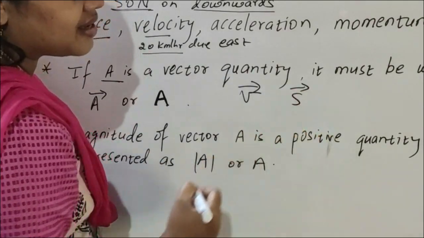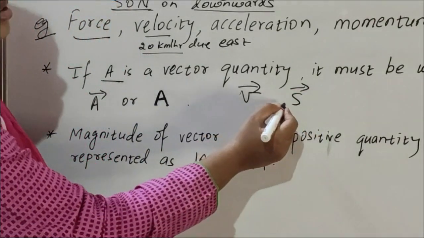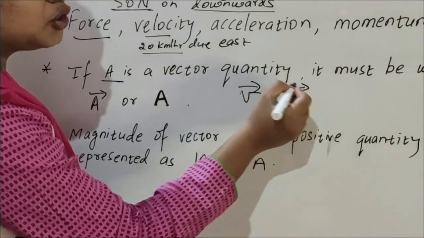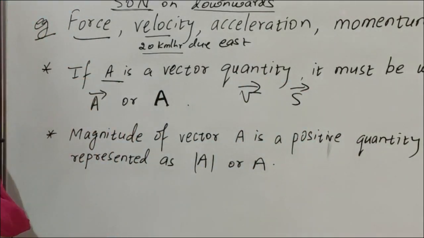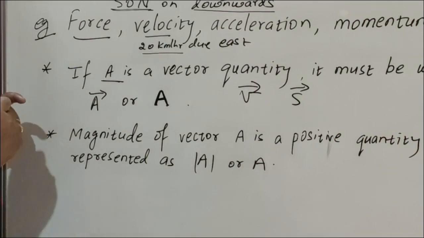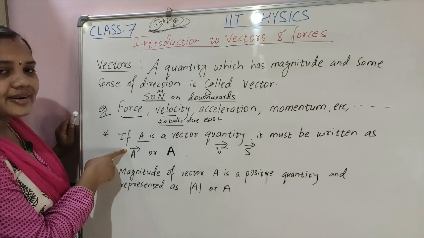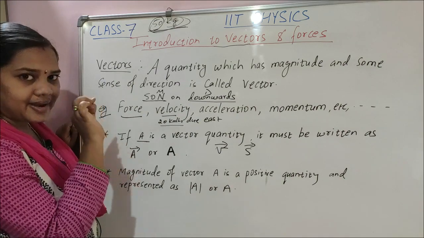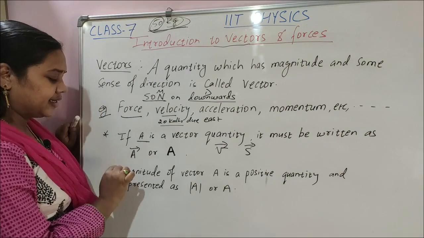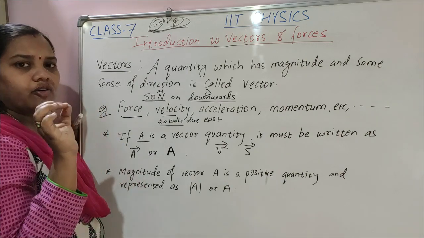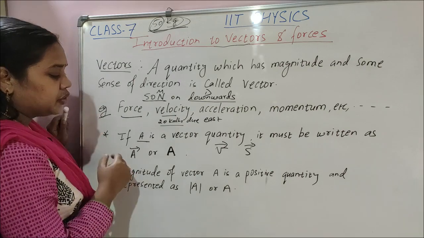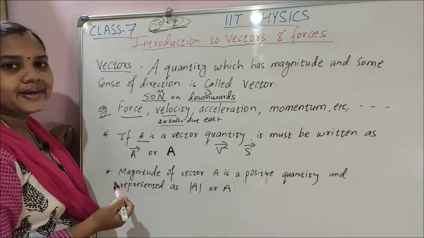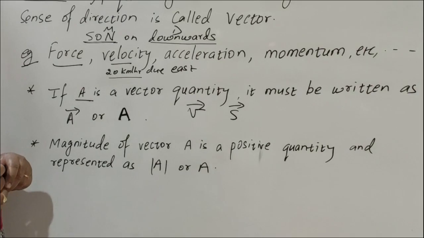Displacement, like this, S vector, S for displacement, and this arrow shows that it is a vector quantity. So if A is a vector quantity, how can you write it? A vector. How to read? A vector. If there is an arrow sign on the head, it shows that it is a vector quantity. Or you can also write it with a bold letter. A vector quantity can be written with a bold letter, like bold A.